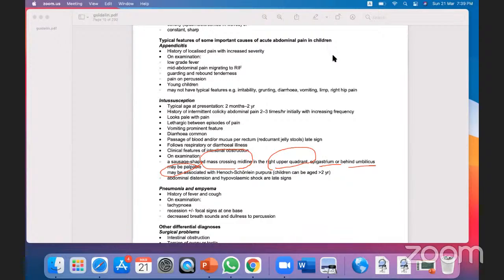Okay, clear until this point? So what is the treatment? If the child is not in shock, then we will give supportive treatment, and we will try to reduce the intussusception by enema, air enema. Sometimes we reduce surgically, if air enema failed. So this is the presentation and treatment of intussusception.